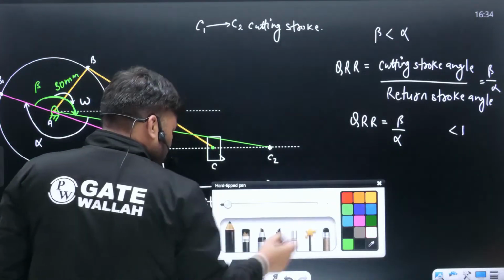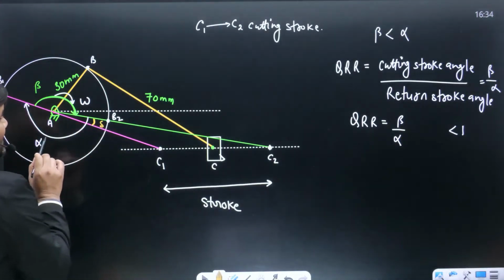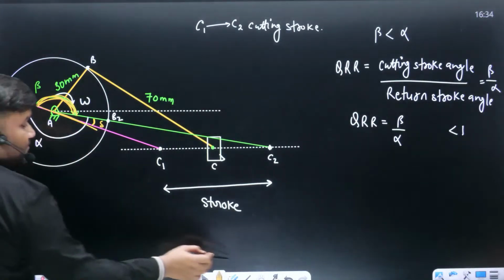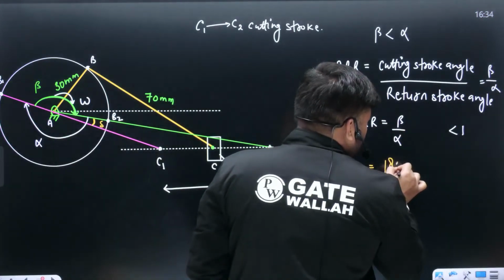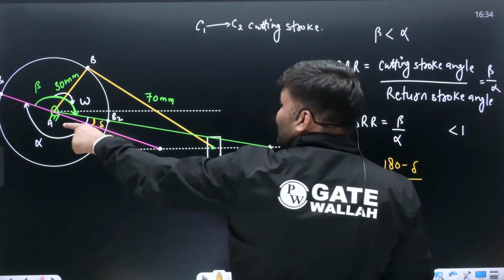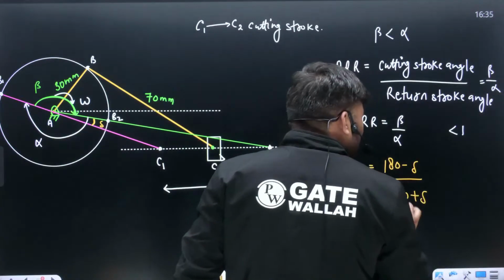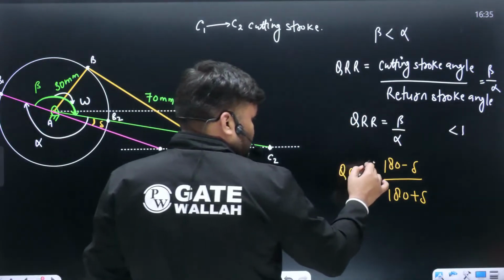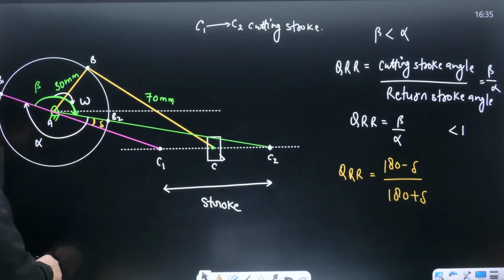Everybody knows. Very easy. If this small angle is delta, can I write this angle beta as 180 minus delta? This beta can be written as 180 minus delta, divided by alpha, which you can write as 180 plus delta. Somehow you can calculate delta and then you can easily find out quick return ratio. And how do we calculate this?